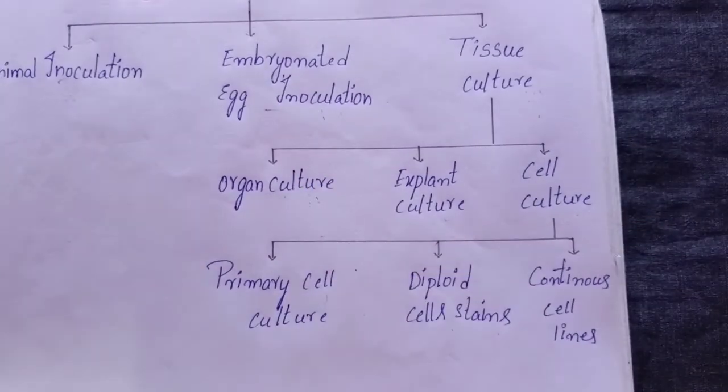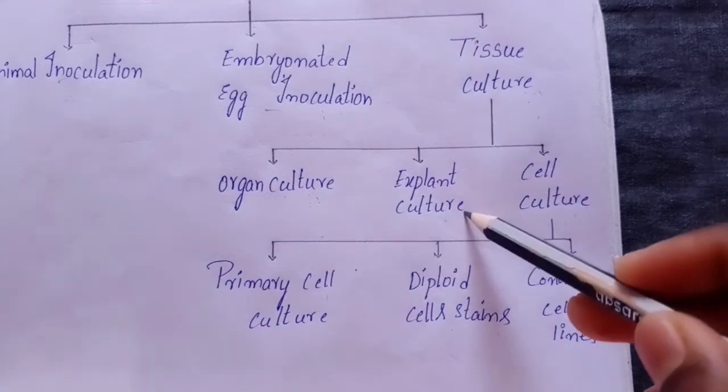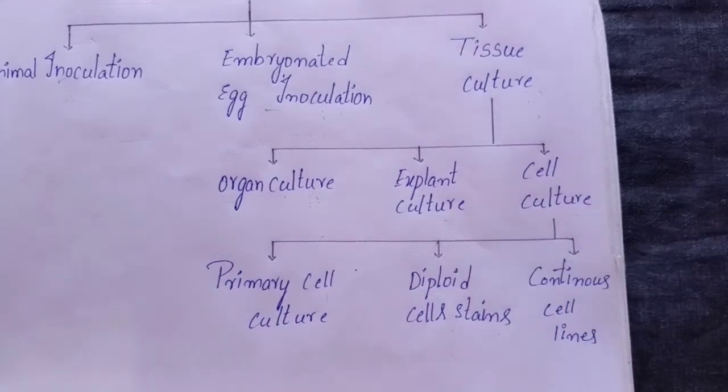Organ culture. Small bits of organs are maintained in tissue culture growth medium. Organ cultures are useful for the isolation of highly specialized parasites of certain organs. For example, tracheal ring culture for the isolation of coronavirus, a respiratory pathogen. Explant culture. Fragments of minced tissue can be grown as explants, which was originally known as tissue culture. This method is rarely done nowadays. Example, adenovirus.